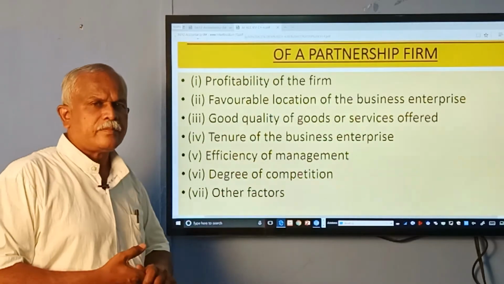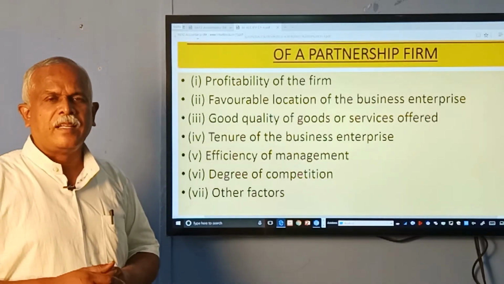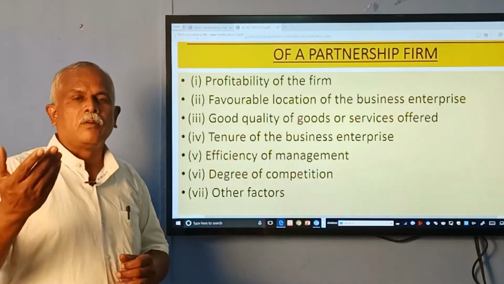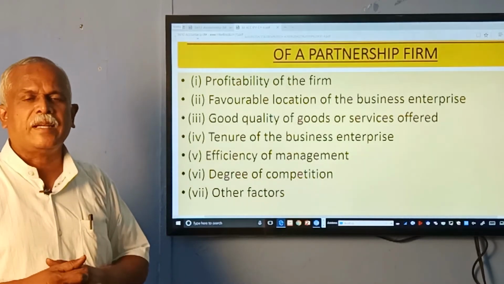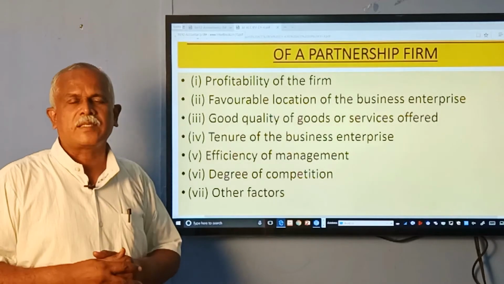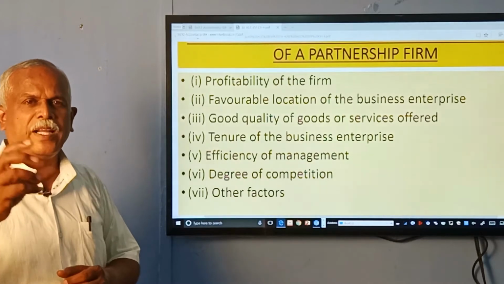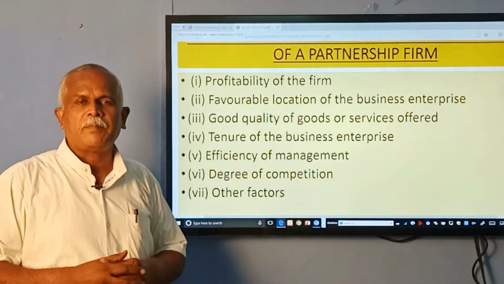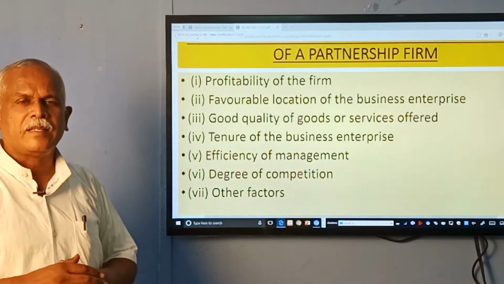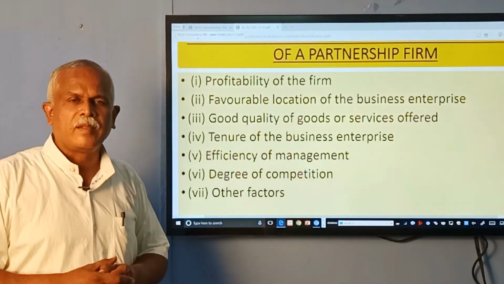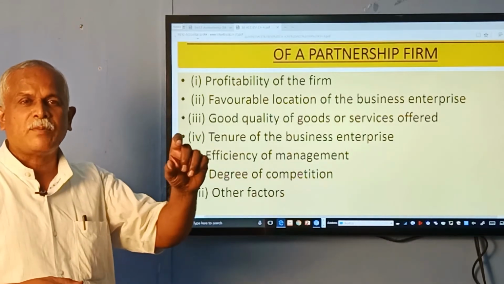Other factors such as patents, copyrights, and a good number of customers. So any business which has copyrights, patents, and trademarks. What are trademarks? It is the product's description registered for the particular company. Trademark, they only can use it, or a marking which identifies the whole company, or you can say the emblem of the company. If it is embossed on a particular product, it says about the history of the company.